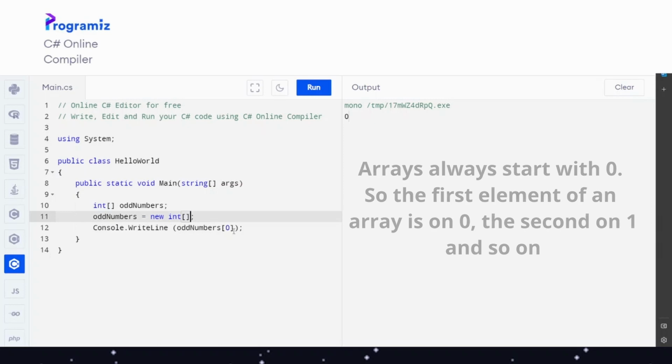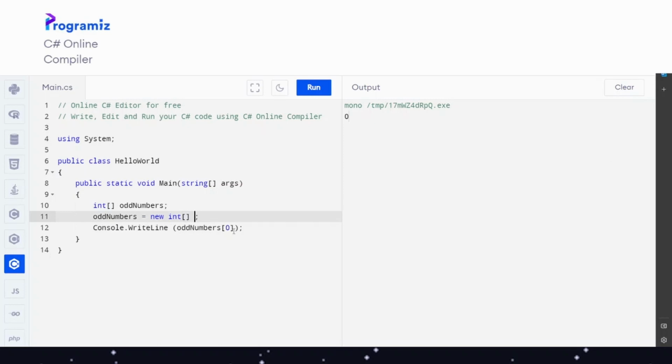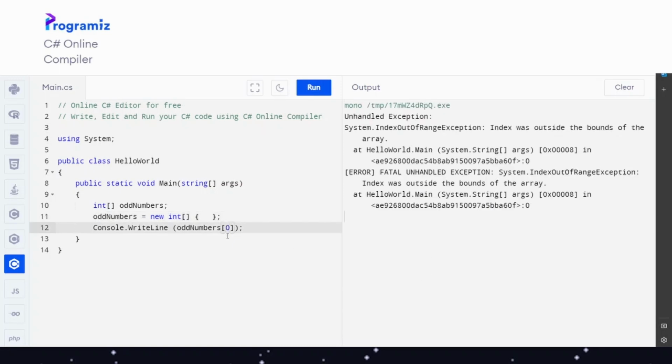To declare what values the array needs, we need to delete the 8 here, and then open a bracket and close a bracket. So now it has an empty array. If I press 1 again, it will create an exception, because there is no value on the position 0.